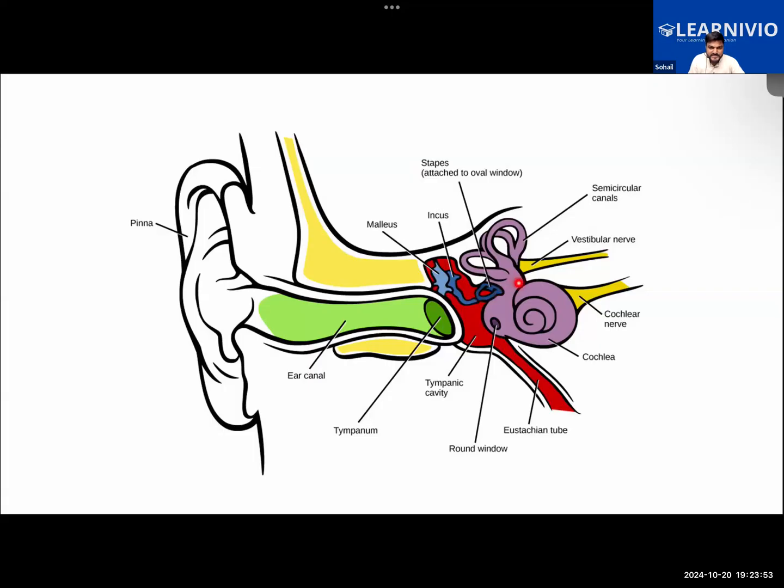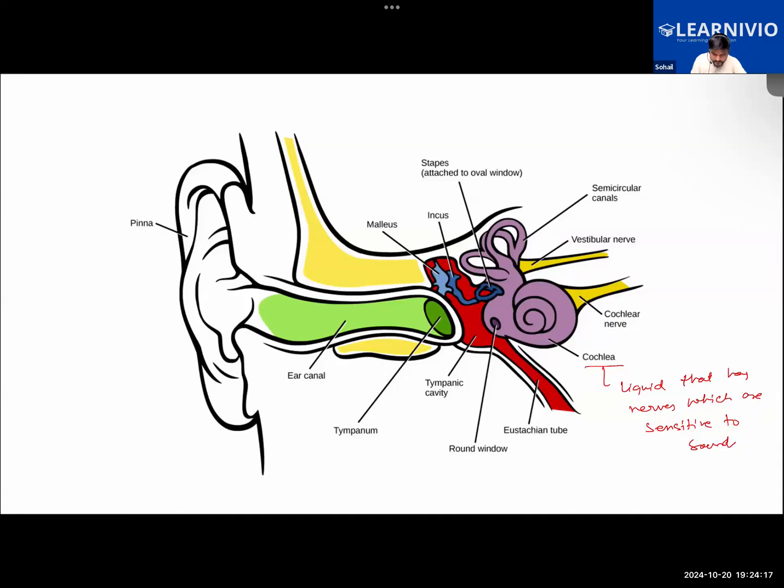And this structure that you are seeing here, this coiled structure, is called the cochlea. And what is it filled with? It is filled with some liquid that has nerves which are sensitive to, what is it sensitive to? Sound.